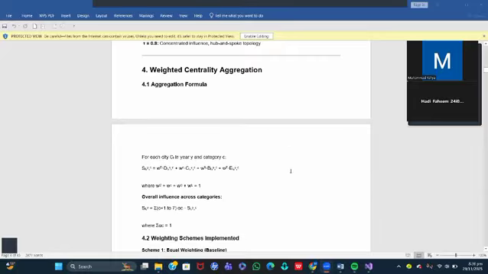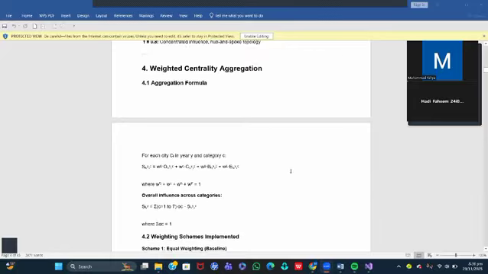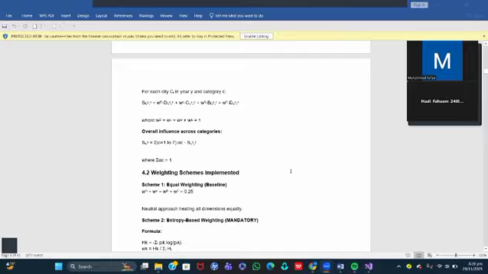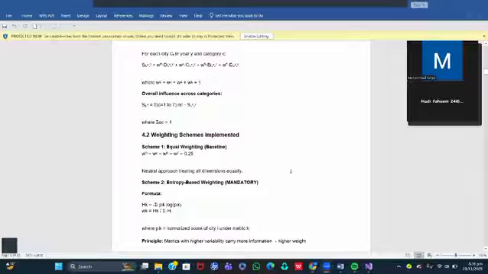We use three weighting strategies, which is equal weighting, where we calculated 0.25. This treats all measures equally and favors cities that score consistently across metrics. And entropy-based weighting, where higher entropy means more variability, which means more informative.